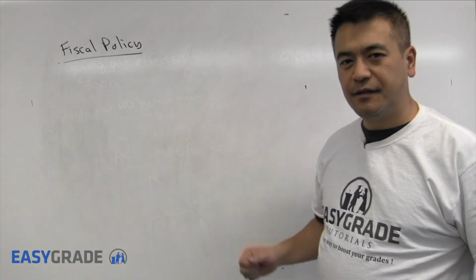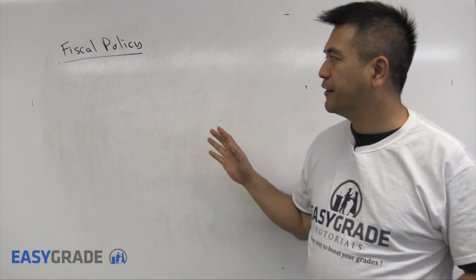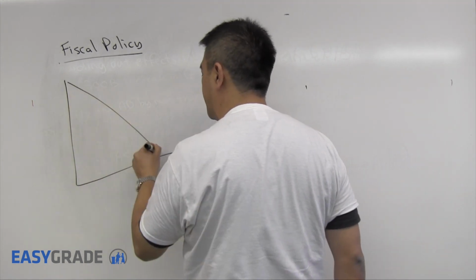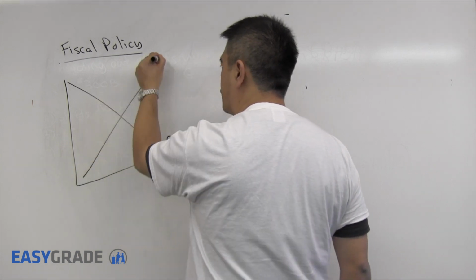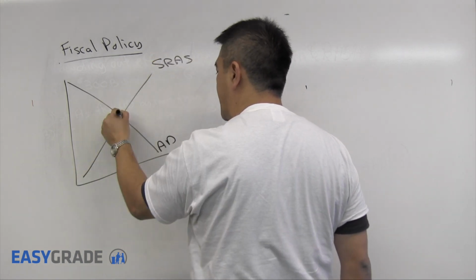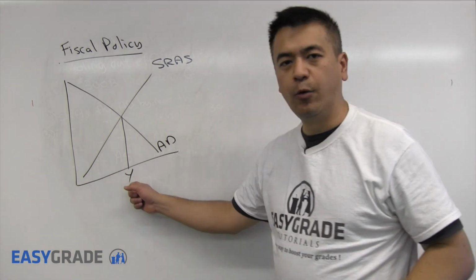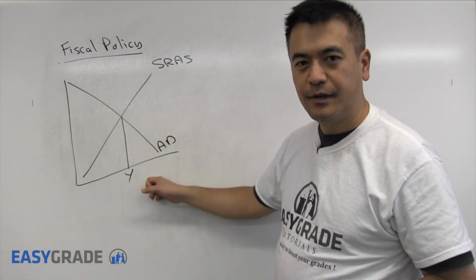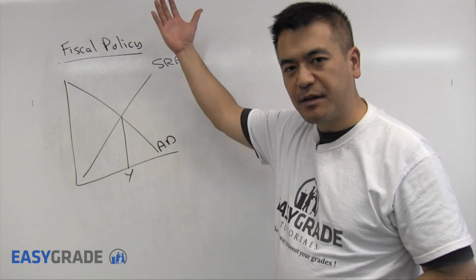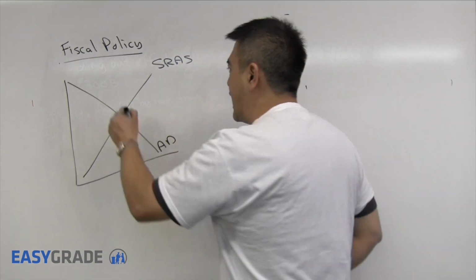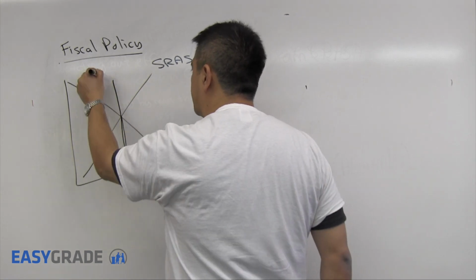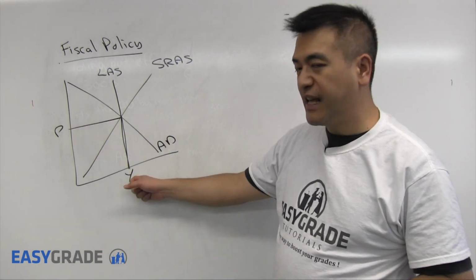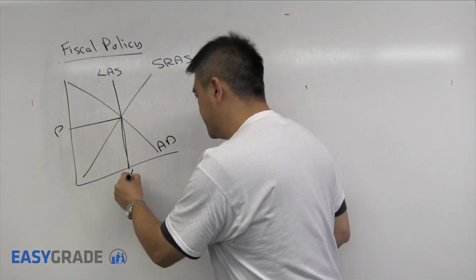Okay, let's talk about fiscal policy, the chapter on fiscal policy. Now, we have an aggregate demand curve. We have a short-run aggregate supply curve that gives us the equilibrium. Initially, let's also assume this is the potential, which means the long-run aggregate supply curve will be right here. And the long-run aggregate supply curve is always vertical. Therefore, the equilibrium is equal to the potential.